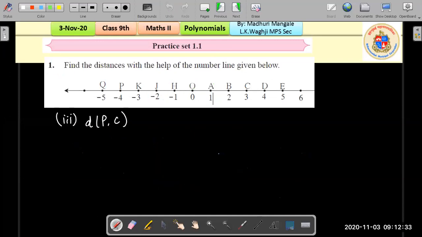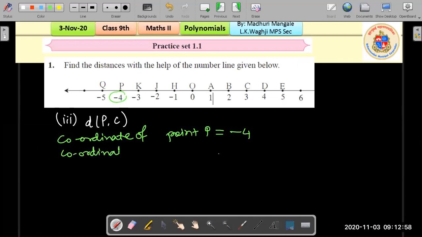We move to the third question now. Question number 1, part 3. We are asked to find the distance between P and C. So start by writing out the coordinates. Coordinate of point P is -4 over here. And what is the coordinate of point C? That is 3 over here, right? And which is the greater number from this? It's 3, which is greater than -4.